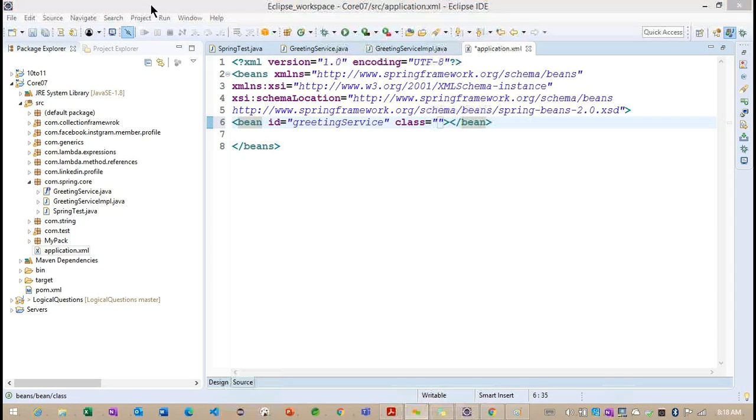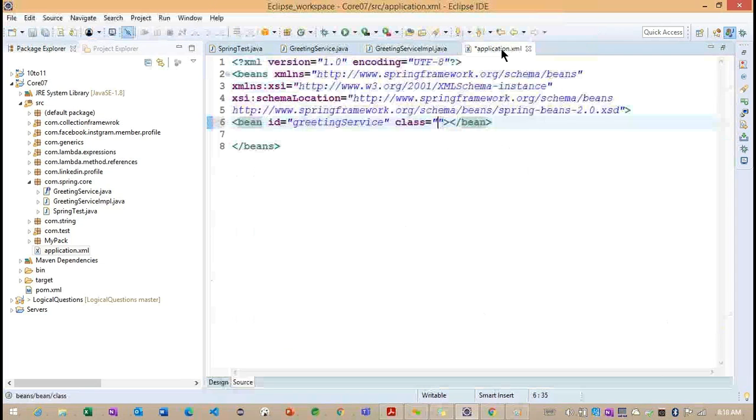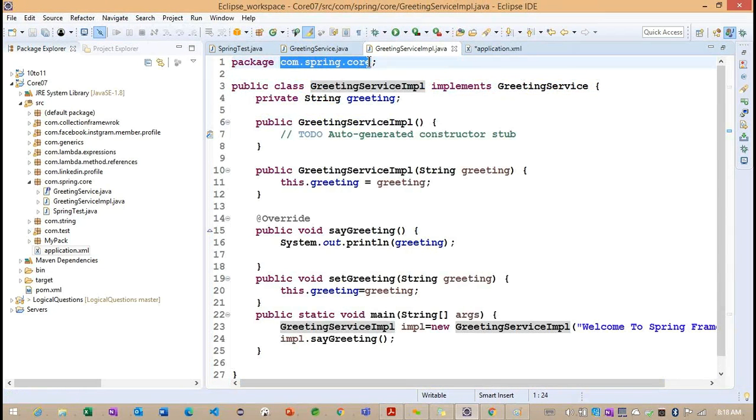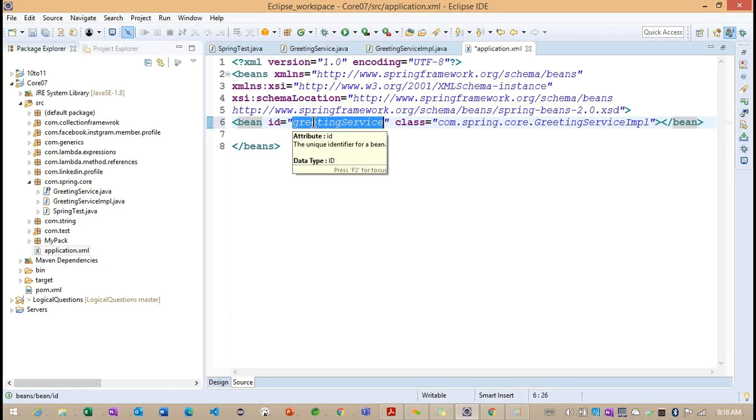So what is the object we are creating here? Something called GreetingServiceImpl. So this GreetingServiceImpl is available in which package? This is the name of the package: com.spring.core.GreetingServiceImpl. Getting the point? Now, we provided the greeting bean ID and class.